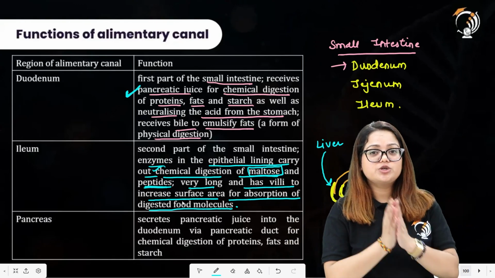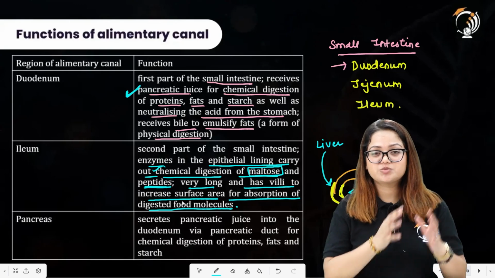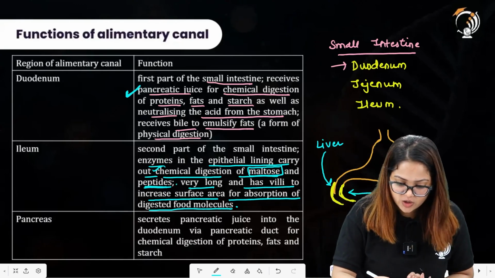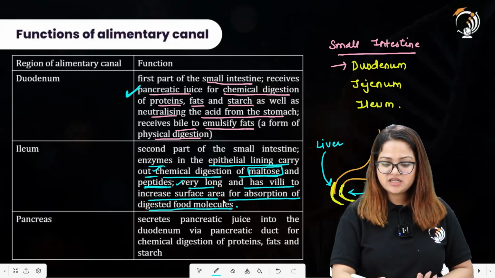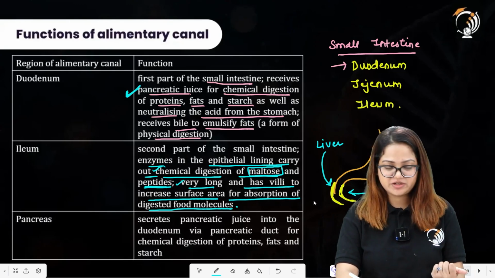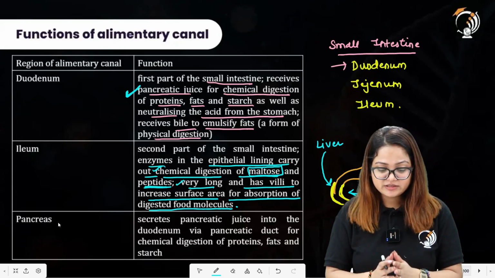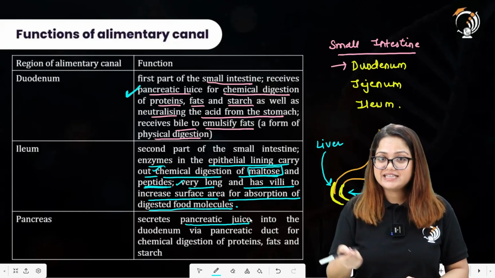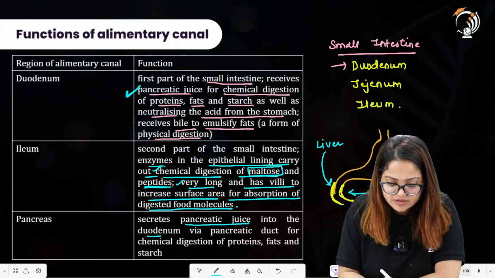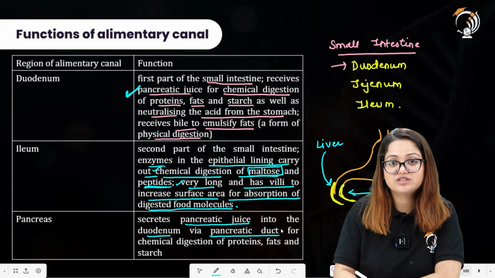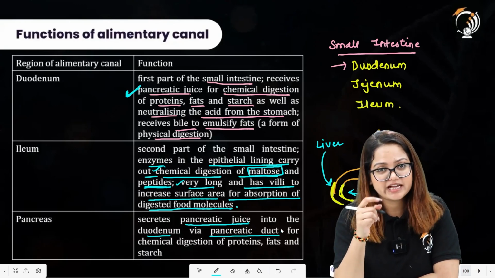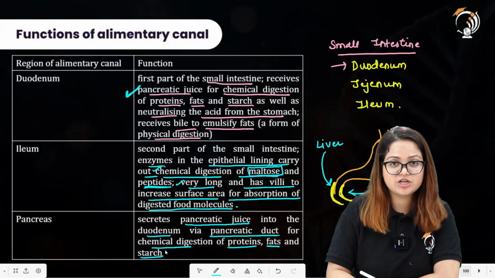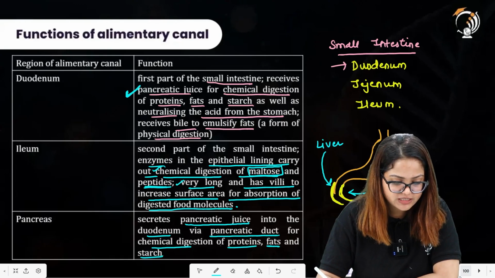But contrary to the names provided to these intestines, small intestine is actually the longest part of the alimentary canal. So it is very long in structure, has villi to increase the surface area for absorption of the digested food material. Pancreas is an organ that produces pancreatic juice and secretes it into the duodenum region via the pancreatic duct, for the chemical digestion of proteins, fats and starch.